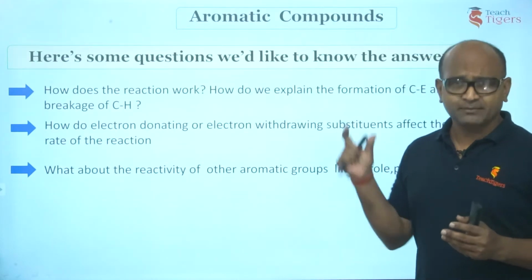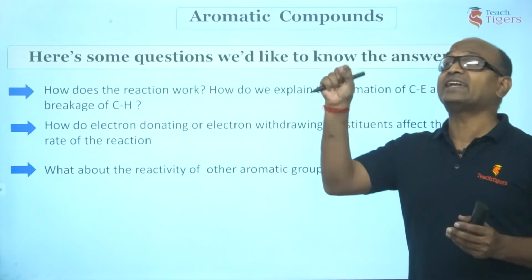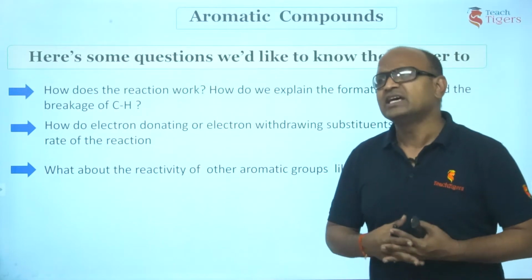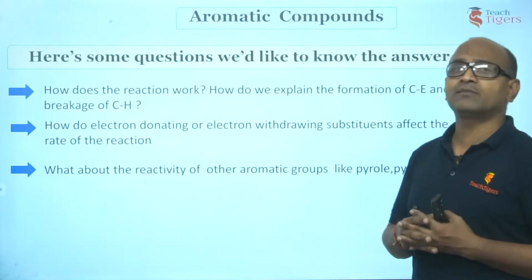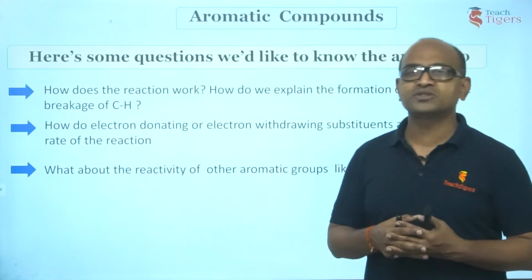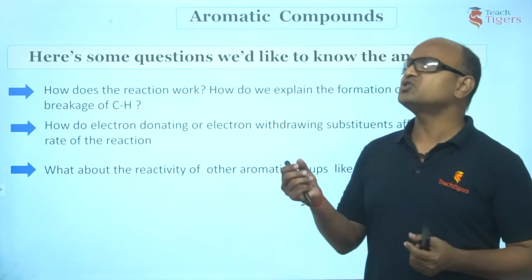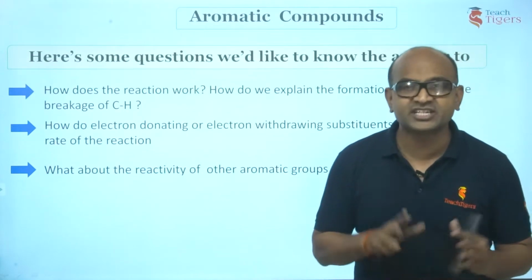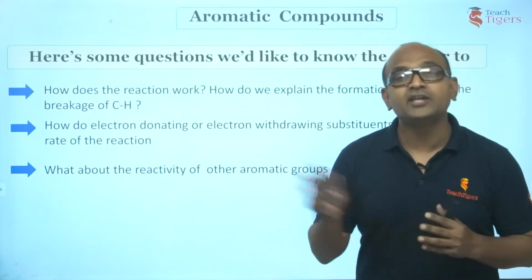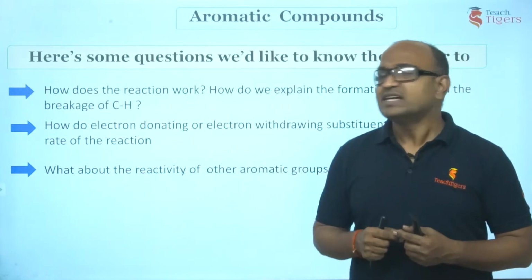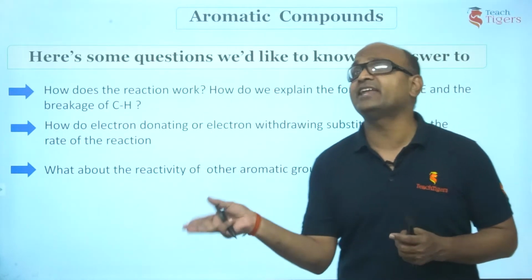What's mechanism? How does the reaction take place? Second, suppose on benzene I attach an electron donating or electron withdrawing group. I have explained already what plus I groups and plus M groups are, what minus M groups and minus I groups are. Suppose you have methyl benzene instead of benzene and you carry out chlorination or nitration. What is the effect? Say I have phenol and I carry out nitration.